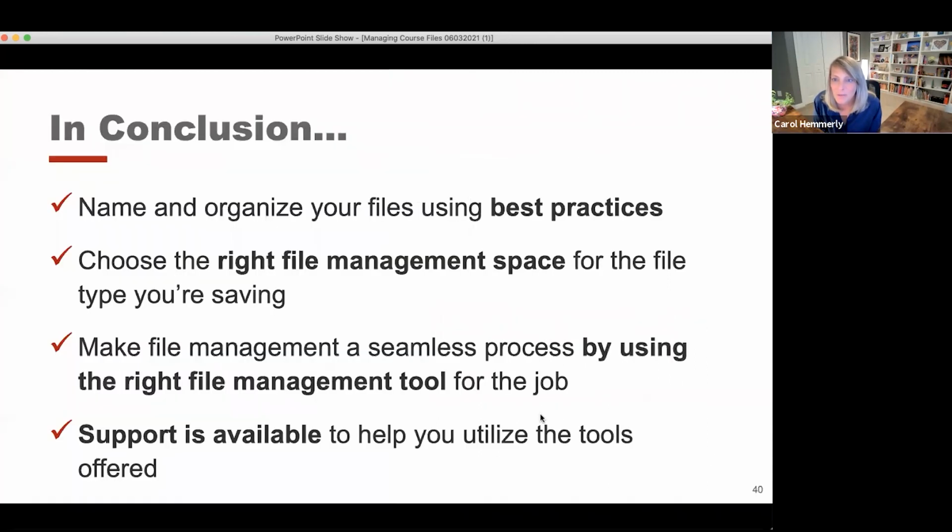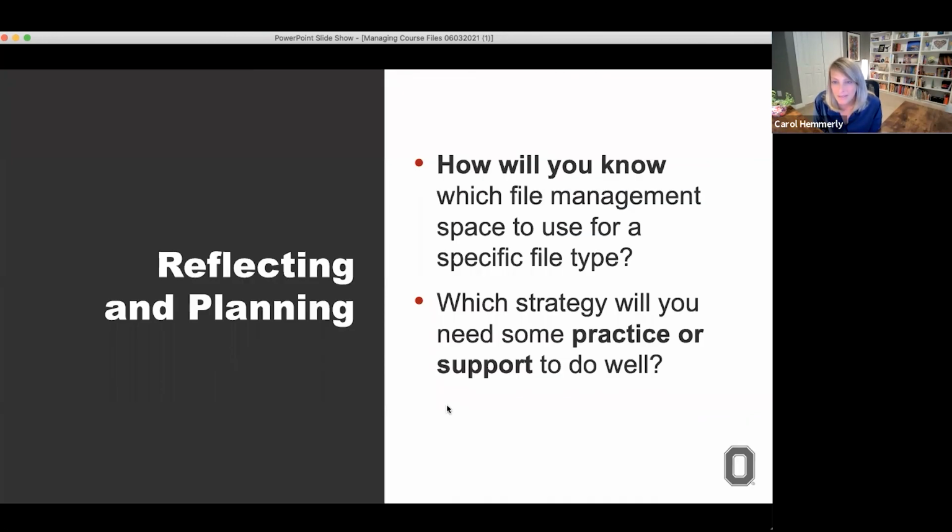So Abigail says, how well does it work to have links in modules? My modules are essentially collections of files as I've done synchronous lectures. Carmen is a support and repository. I think it works well to have links in modules. It depends on your teaching strategy and what works well for you. I don't think there's one right answer to that question. Do you have any insight into that, Charles?